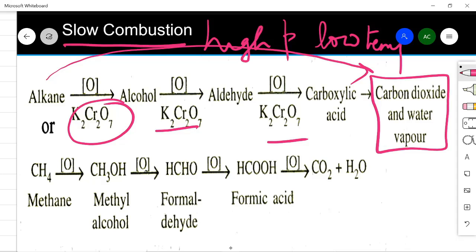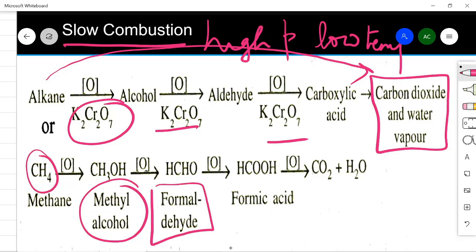Now with the examples you can see here that methane is converted into methyl alcohol, which is alcohol, then further oxidation will result in formaldehyde, which is aldehyde, and further oxidation will result in formic acid, and later on carbon dioxide and water will be formed.